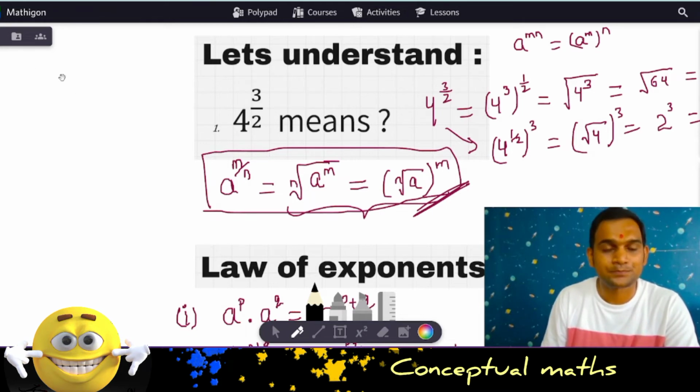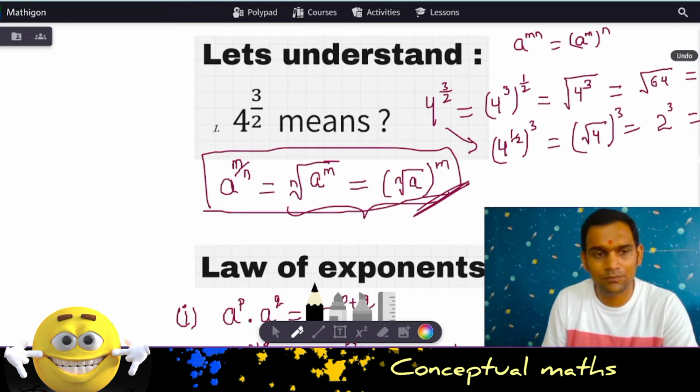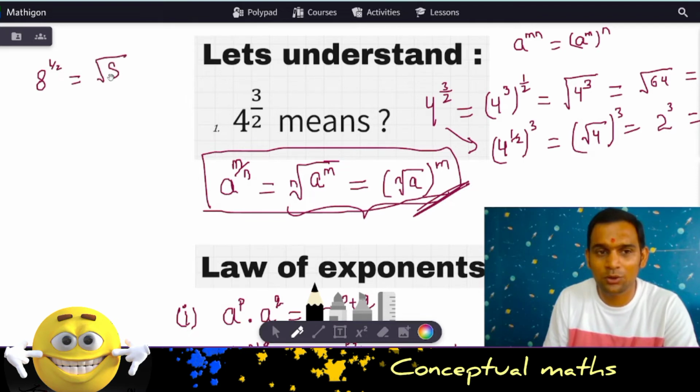Okay, so let's suppose I have a to the power... No, I'll take numbers to make it easier for you to understand. Suppose I take a to the power 1 by 2. This is nothing but square root of a. Suppose you have 8 to the power 1 by 3. This is written as cube root of 8, right? That is how you write cube root. If it has to be 8 to the power 1 by 4, that is written as fourth root of 8.